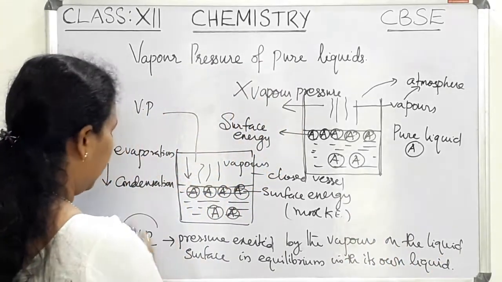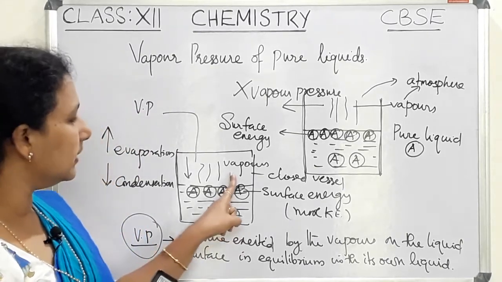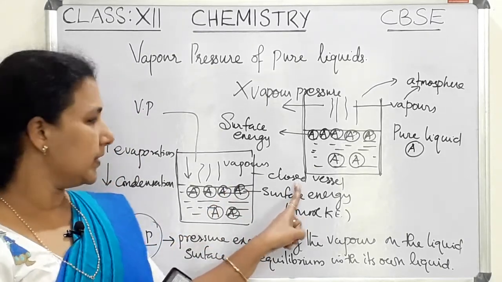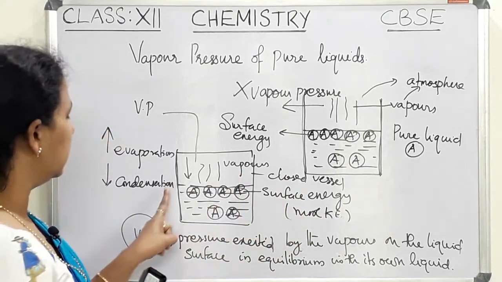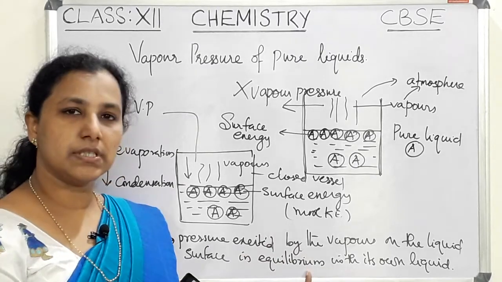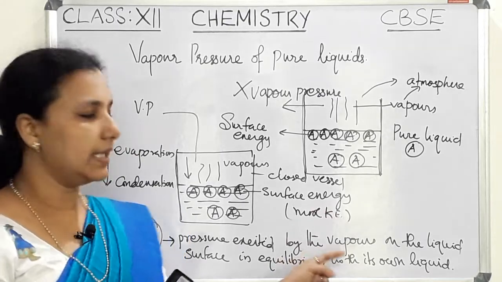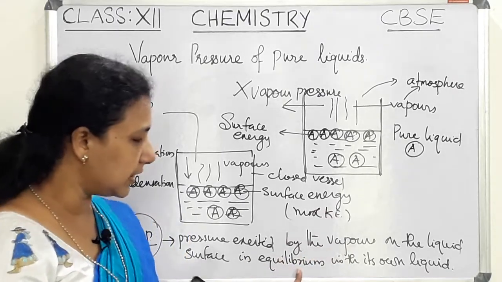So the vapor pressure can be seen in the case of a closed vessel. Since it is a closed vessel, there is evaporation and condensation. So there is a state at which both are present, that means liquid changes to gas and gas changes to liquid. That state is known as the equilibrium state.